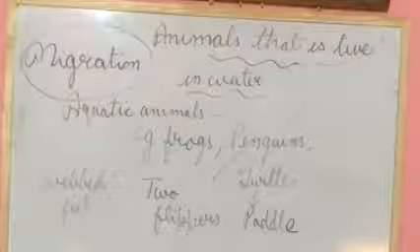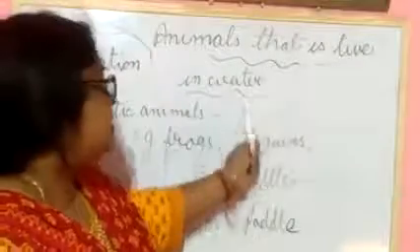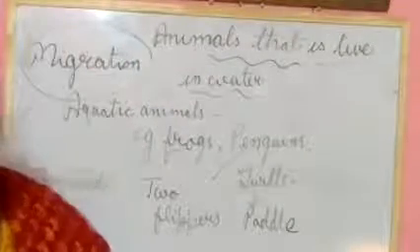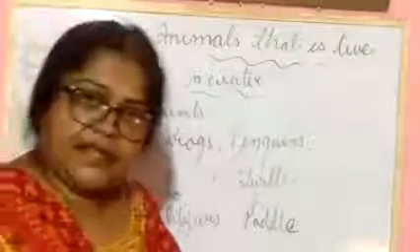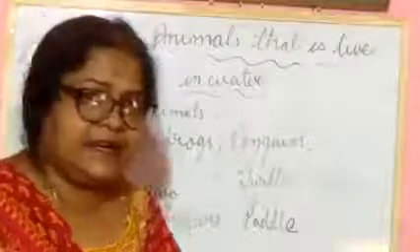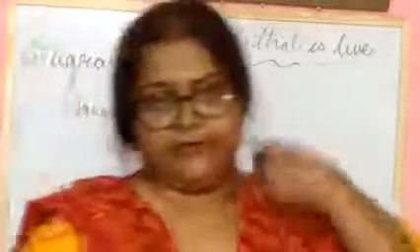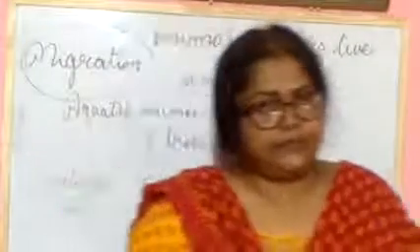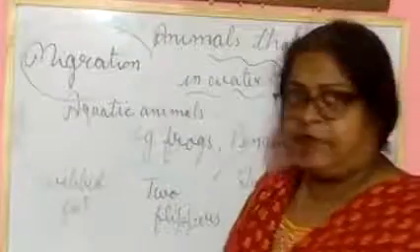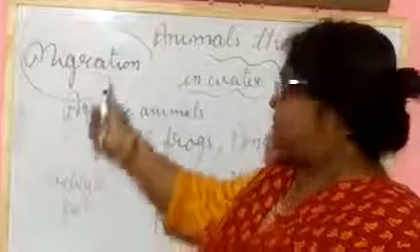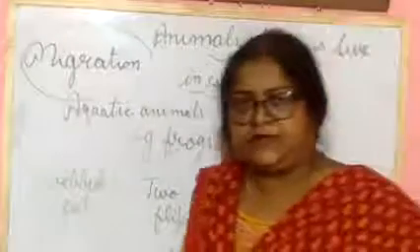Okay, it is clear to you all. So what have you learned today? Today you have learned about animals that live in water, and one more topic I have completed: animals that can fly, animals that can live in water, and animal migration. So it is clear to you all. How can animals live in water, and why do animals migrate? Why migration? They migrate from one place to another.